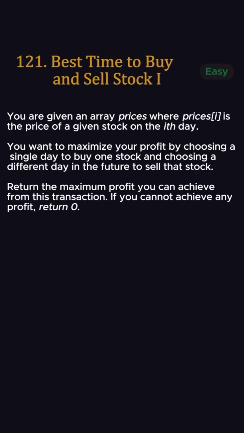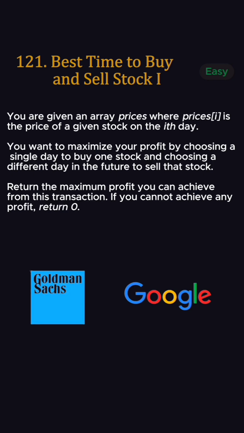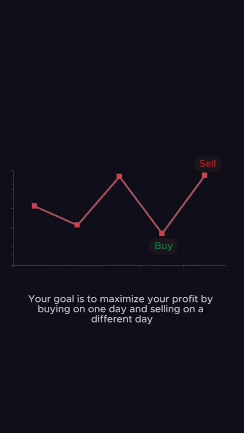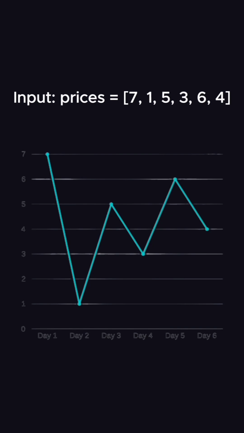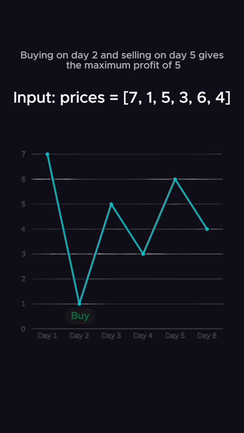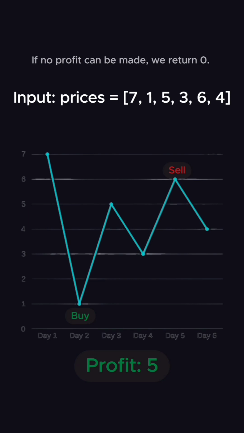Today we're taking a popular LeetCode problem, best time to buy and sell stocks 1, which has been majorly asked in Goldman Sachs and Google. You're given an array of stock prices where each element represents the price on a given day. Your goal is to maximize your profit by buying on one day and selling on a different day. Let's take an example. Buying on day 2 and selling on day 5 gives the maximum profit of 5. If no profit can be made, we return 0.